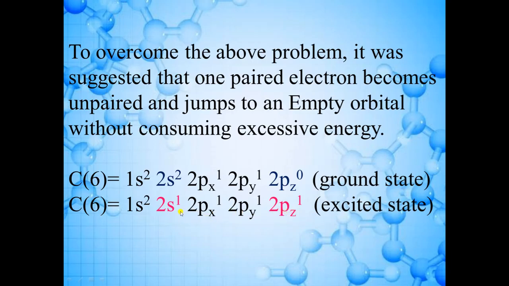Okay, and it will become sp2 because two p orbitals are involved in hybridization. In the same way, it is also a possibility that only s and p undergo hybridization. So the hybridization will be sp, and two p orbitals, 2py and 2pz, will remain unhybridized. So this is first condition.